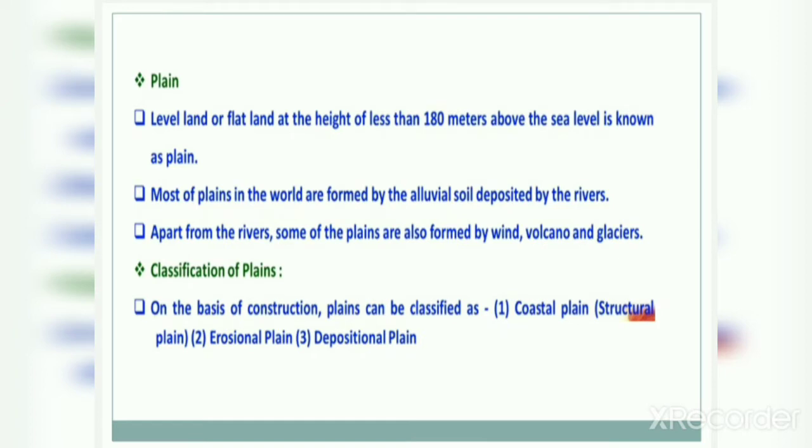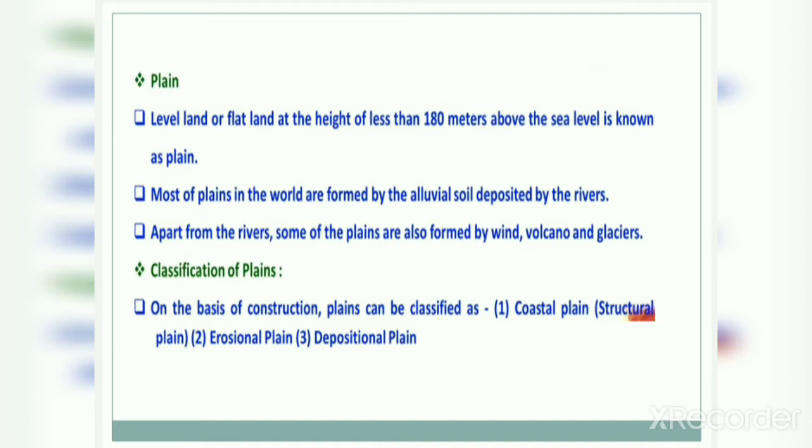Plains. Level land or flat land at the height of less than 180 meters above the sea level is known as plain. Now, I already taught you that plateaus are the land which is raised from the sea level at the height of more than 180 meters above the sea level. But plains are the flat land at the height of less than 180 meters. They are known as plain.